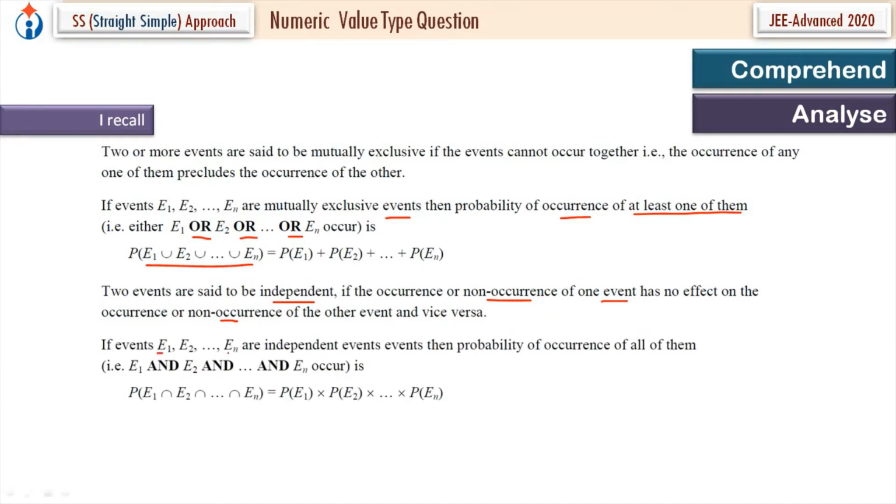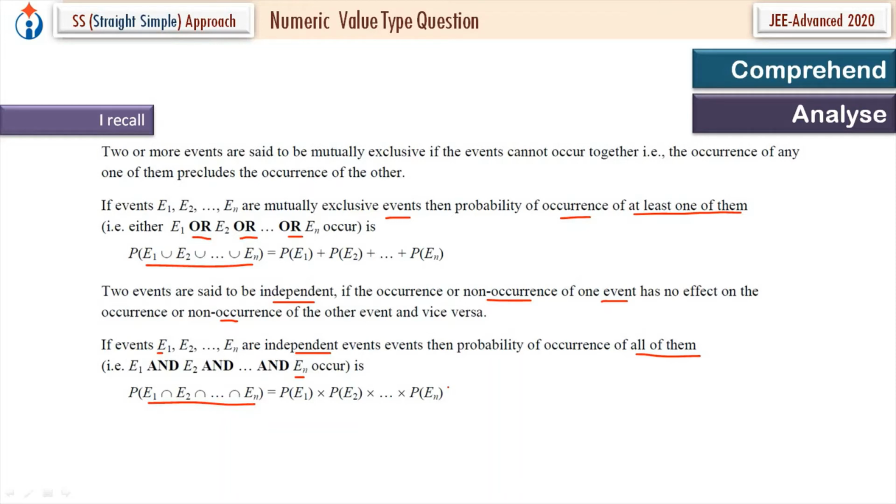And if events E1, E2, up to En are independent events, then the probability of occurrence of all of them, E1 intersection E2 intersection up to En, is P of E1 into P of E2 up to P of En.